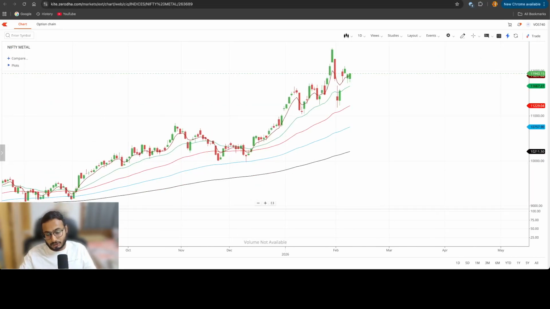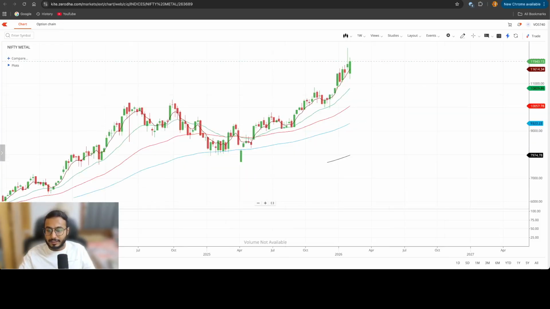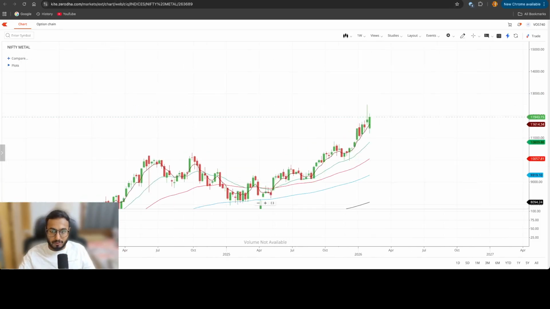Nifty Metal, a strong sector. Anyways, it was a very, very strong sector. On daily time frame, it closed very well. On weekly time frame as well, it closed very well, around roughly 12,000. Keep a buy on dips on Nifty Metal.